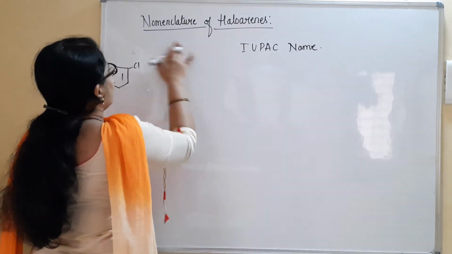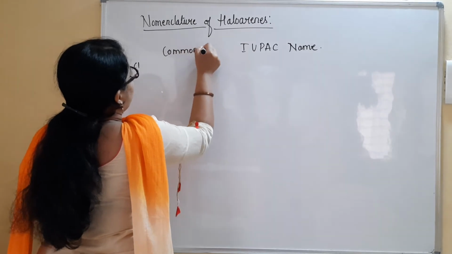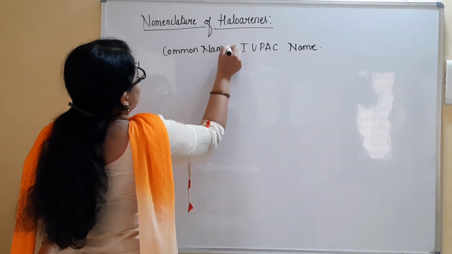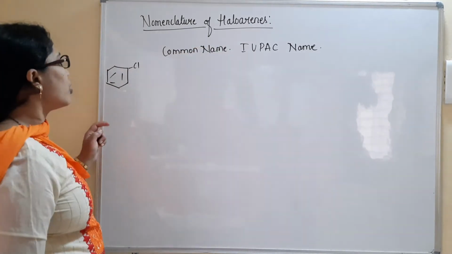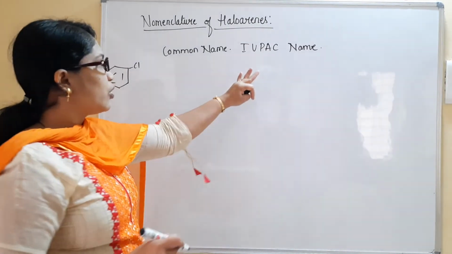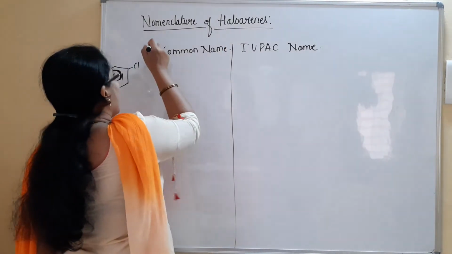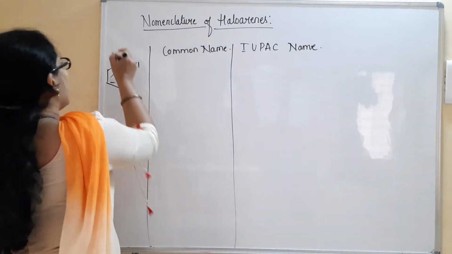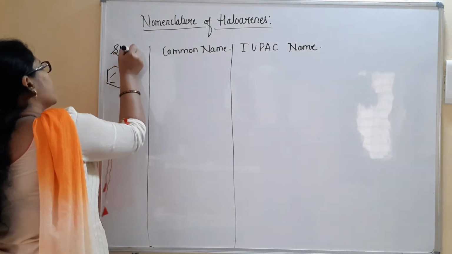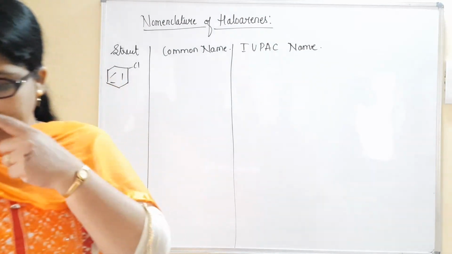Let me write the common naming a bit away from this one. So how to write the common name? It is called chlorobenzene. Chlorobenzene will be considered as the IUPAC name. And here I will be writing the structure of the molecule in the first column.